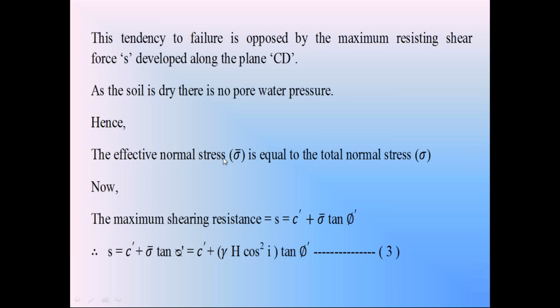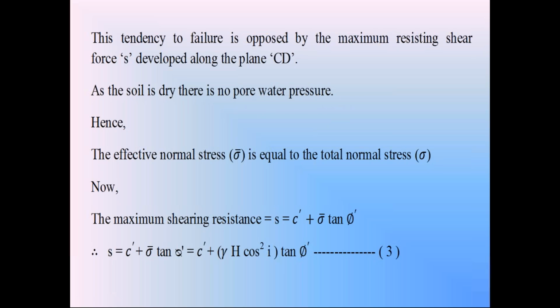Effective normal force N dash is equal to total normal force N minus the pore water force capital U. That is one approach in Terzaghi. The second one is effective normal stress, not the force. Effective normal stress sigma dash is equal to total normal stress sigma minus the pore water pressure small u.